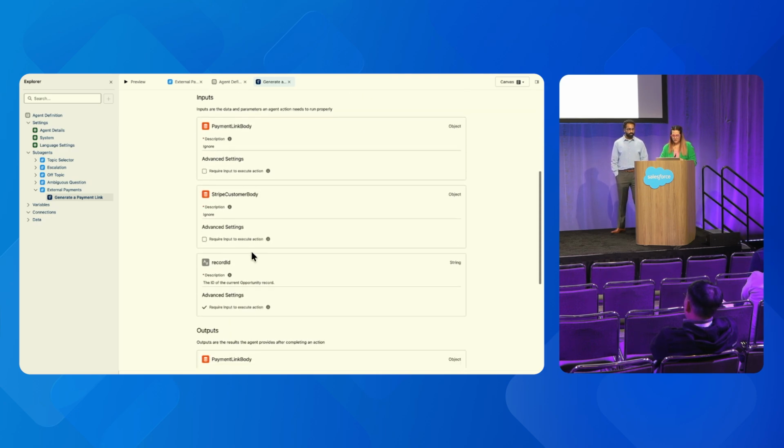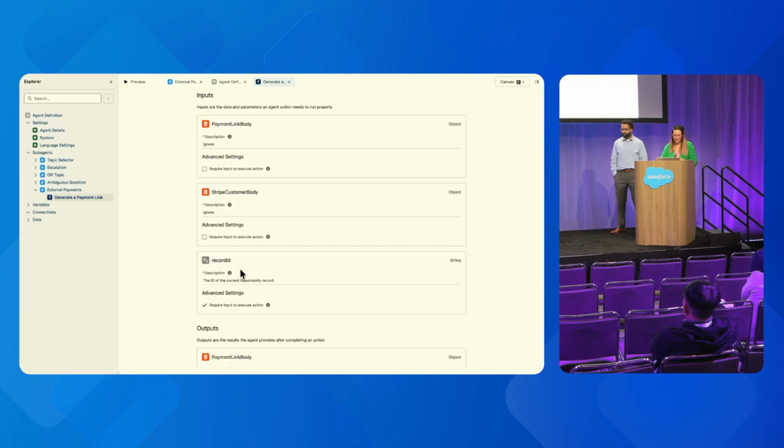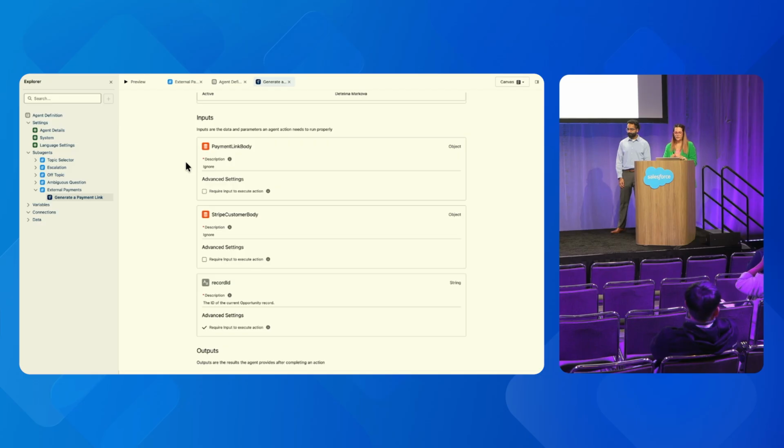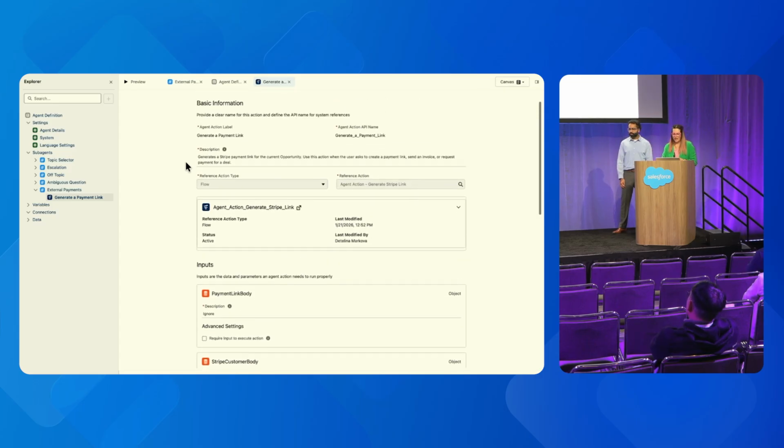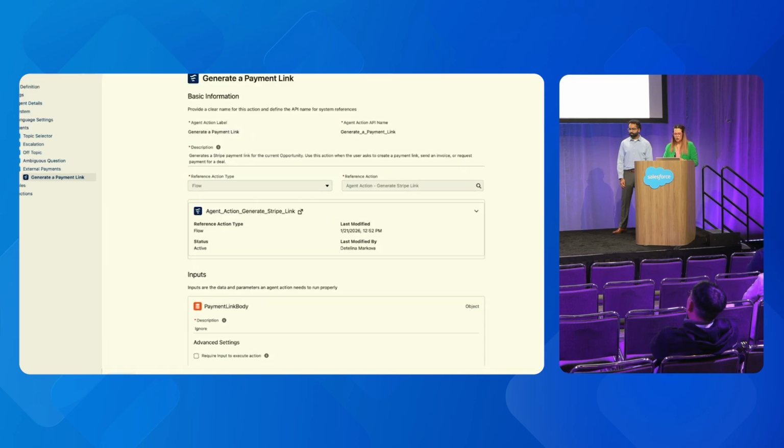Most importantly, if I look at the record ID part here, we have the right context. We are on the opportunity record, so that ID is taken and the agent is processing against it. What else you'll notice is for the payment link body and the Stripe custom body, we're actually ignoring that. We don't want the agent to handle this complexity. We left that for the flow, so there is no confusion, because imagine if the agent had to deal with all of this payload.